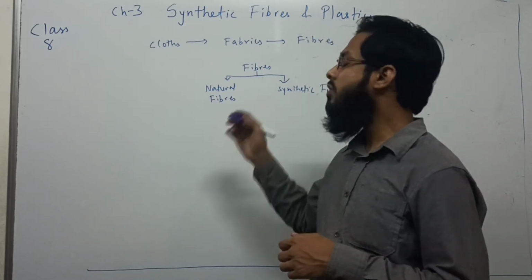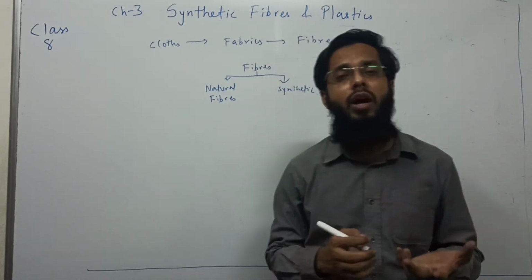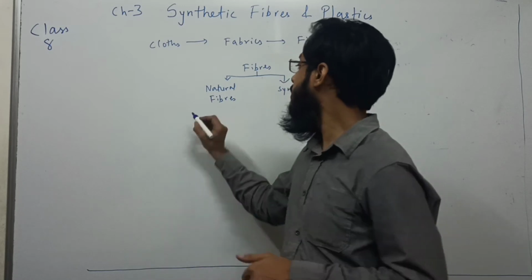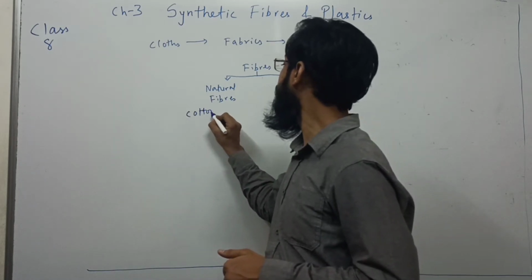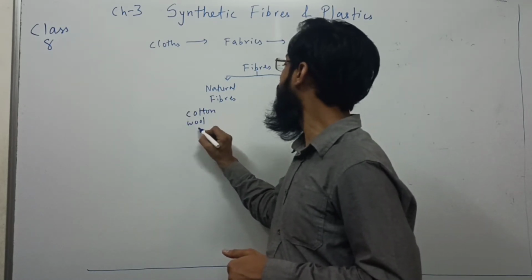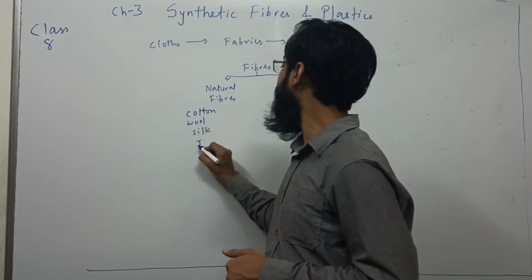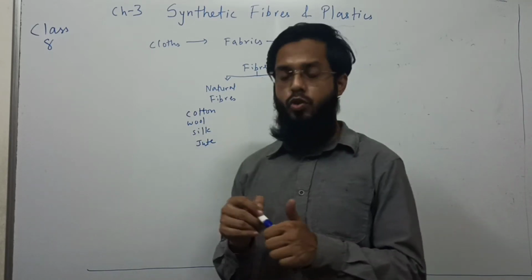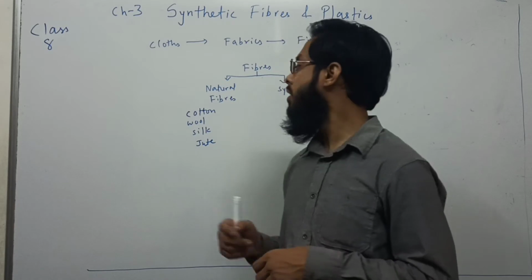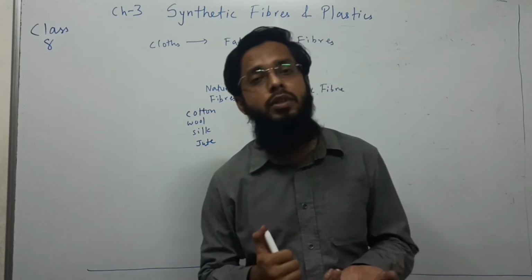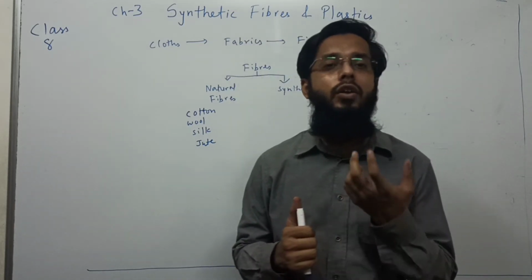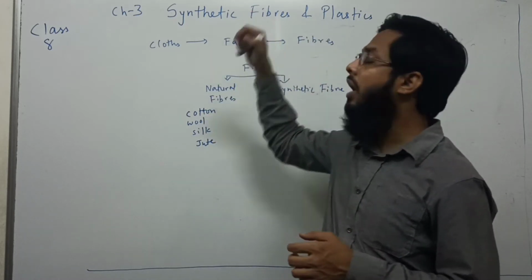Okay. So natural fibers, like naturally occurring fibers such as cotton, wool, silk, jute. आपने सुना होगा खादी कपड़े ना, jute. So these are the naturally occurring fibers. Okay. And in this chapter we're going to talk about synthetic fibers.